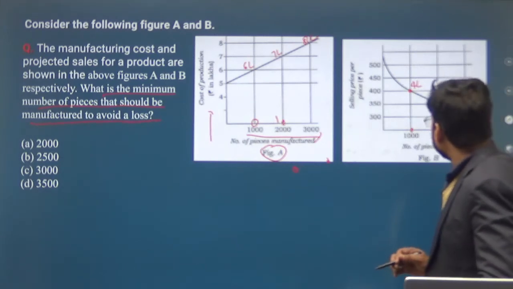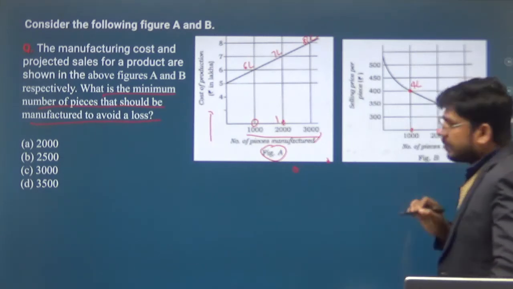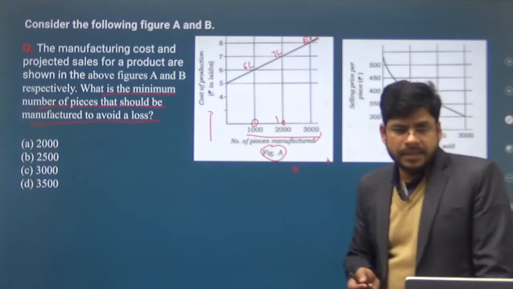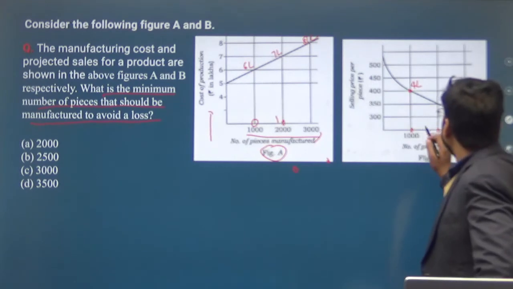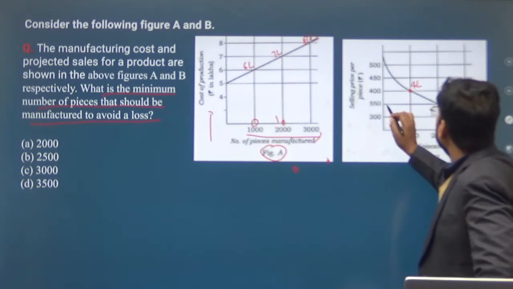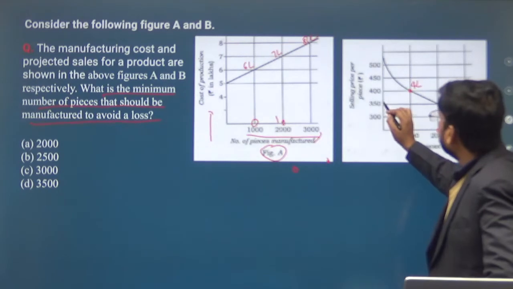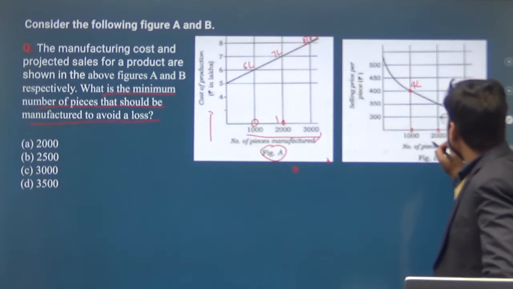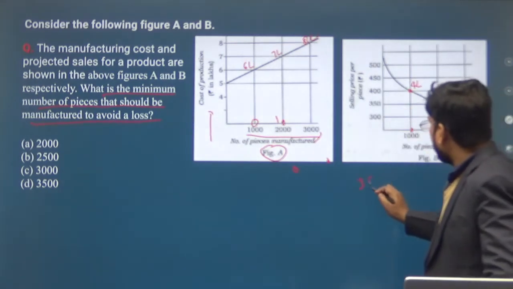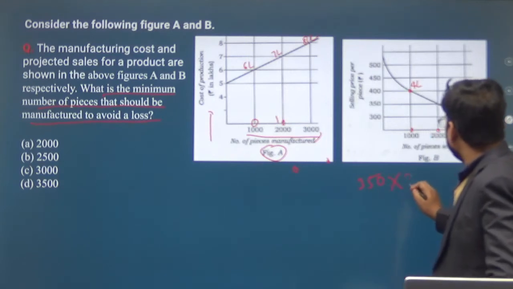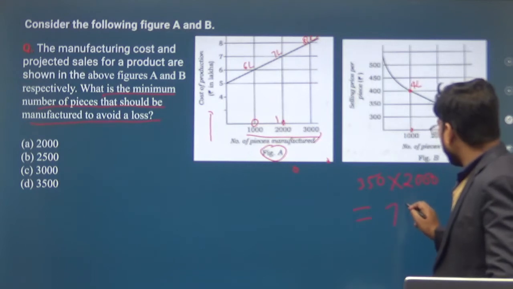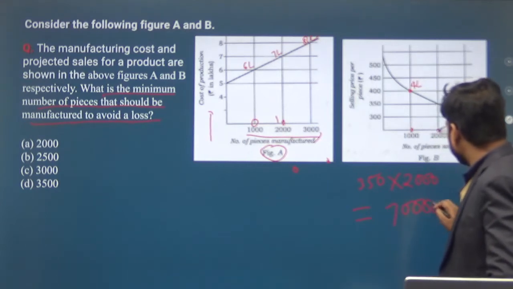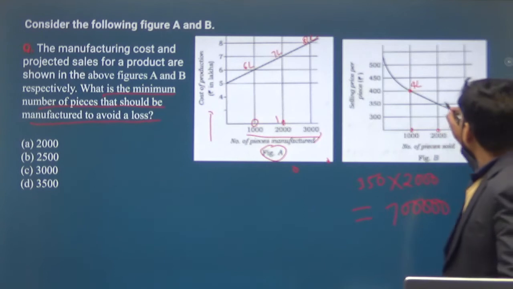Now if you are selling 2000 pieces, the price of each piece is 350 rupees. So 350 into 2000 will be equal to 7 lakh.